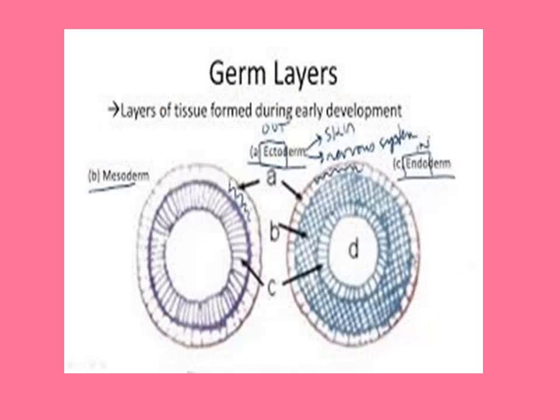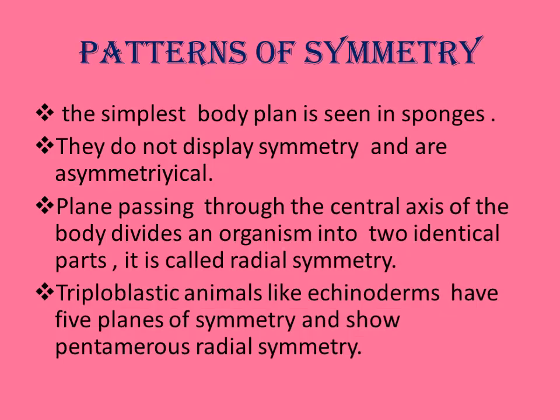Kingdom Animalia. Already you might have studied it in your lower classes also. In the detailed study, there are patterns of symmetry. The body plan is simplest in sponges; they do not show any symmetry. Such animals are called asymmetrical animals.